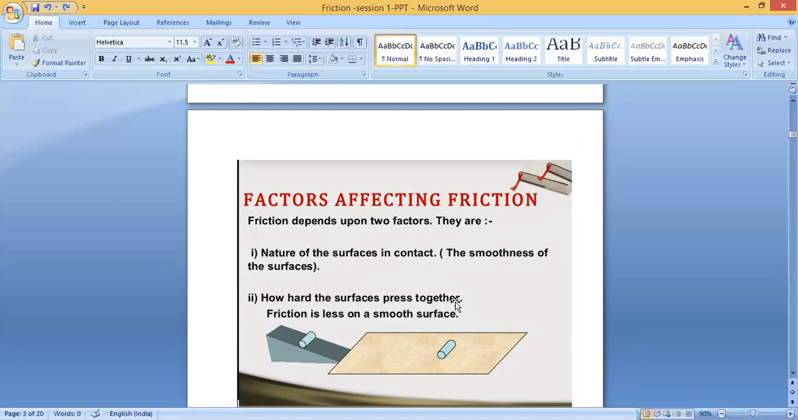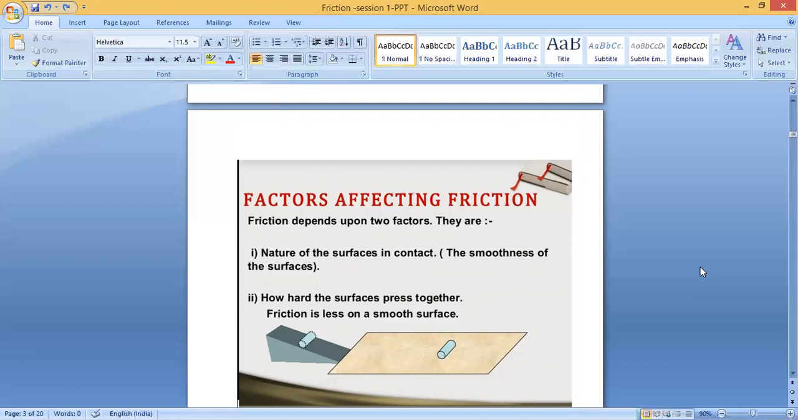One is the nature of the surfaces in contact. I told a few examples in the beginning. There is a smooth surface and a rough surface. A rough surface always gives more friction, but a smooth surface gives less friction. That is the reason we may slip and fall. One example I told you was a marble or granite floor and a concrete floor. If you're walking on the concrete floor, what will happen?